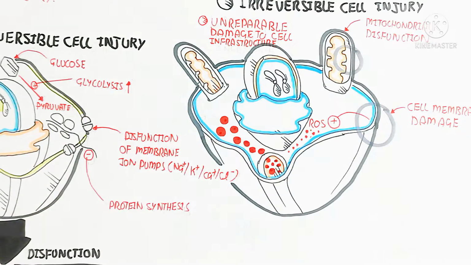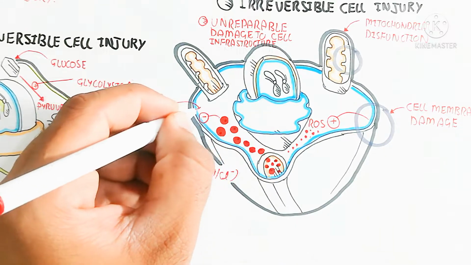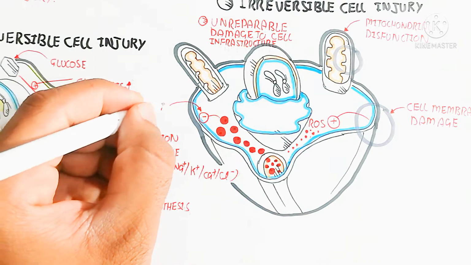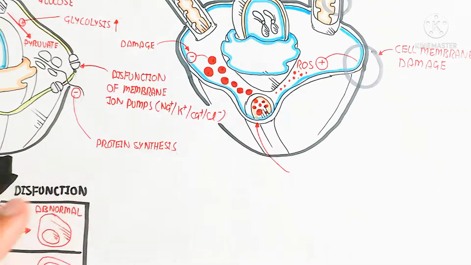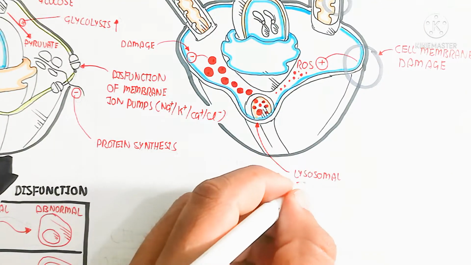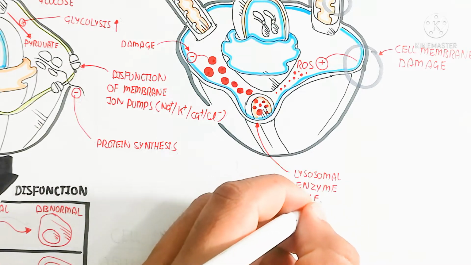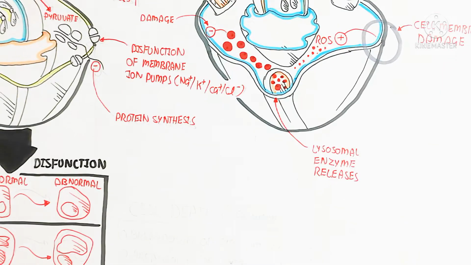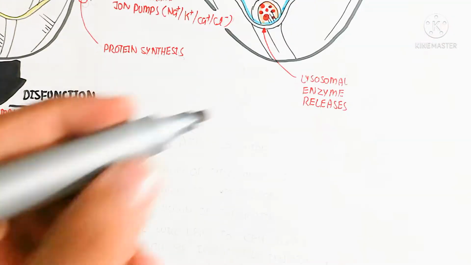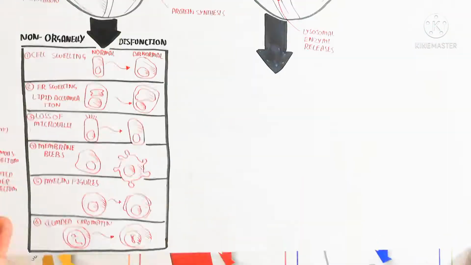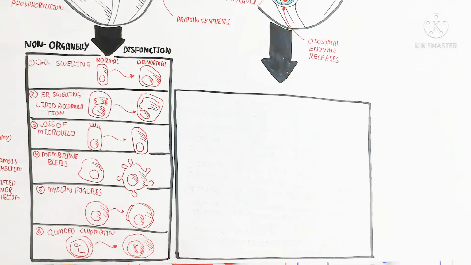which will stimulate the lysosome, and lysosomal enzymes are released. This lysosomal enzyme will break down the plasma membrane and other organelles, and in this way the damage occurs. So in this way cell death will occur due to these things, and the cell-wide system breakdown. And there are a lot of complications during irreversible cell injury, but you can understand with these examples.